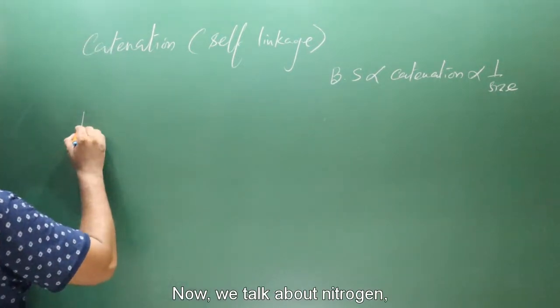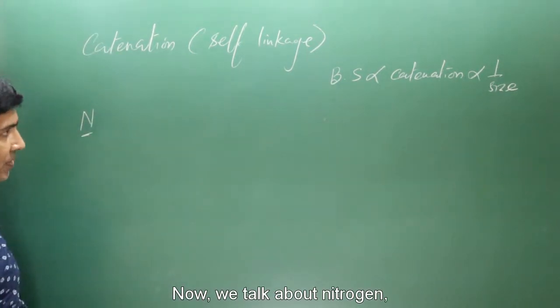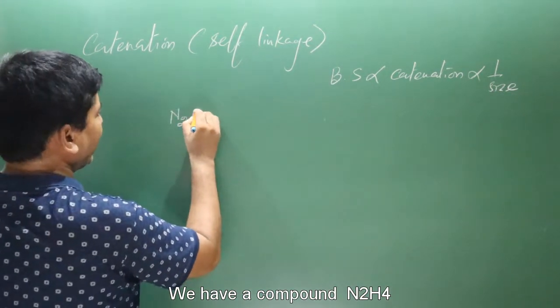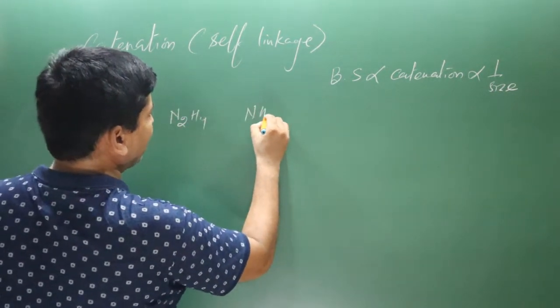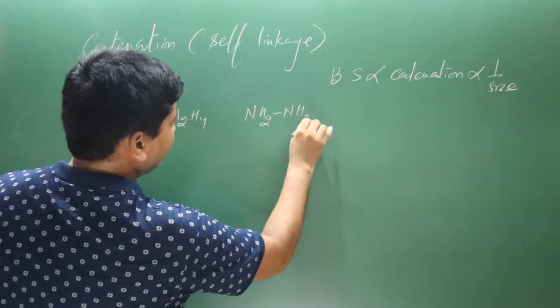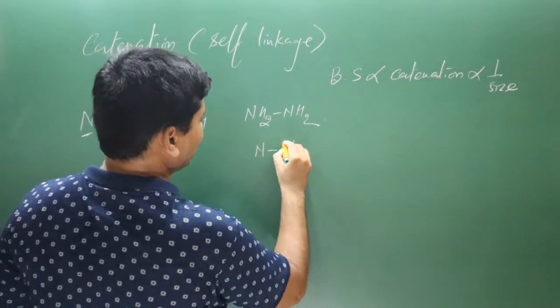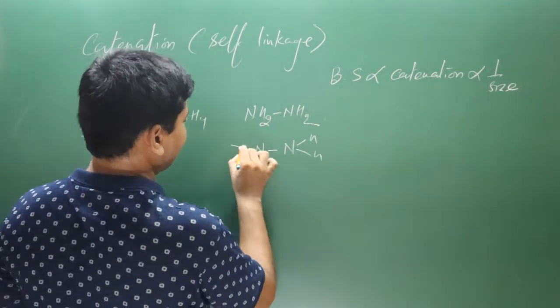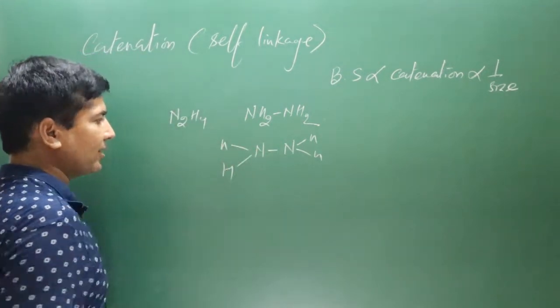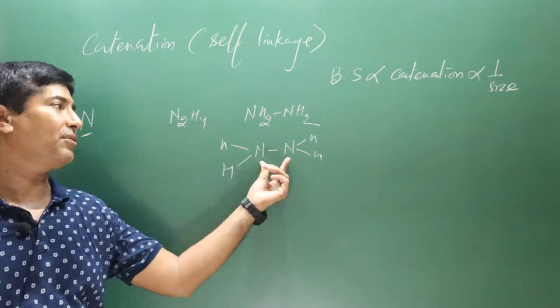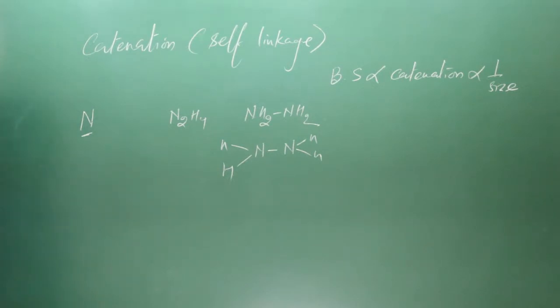Now we talk about nitrogen. We have a compound, N2H4. It can also be written as NH2-NH2. If I draw the structure, you can see self-linkage is there. Nitrogen is connected to the same element. This self-linkage is known as the catenation property.